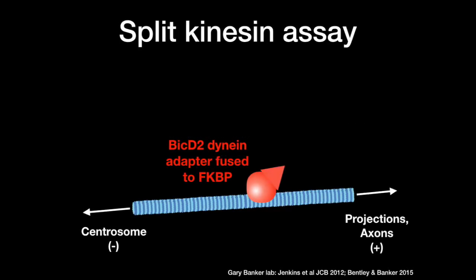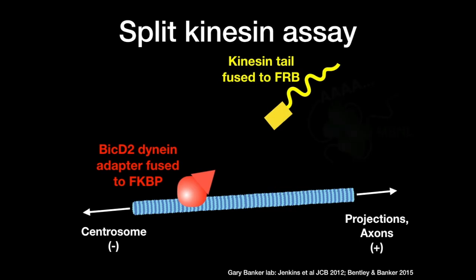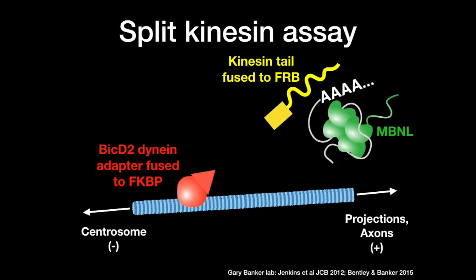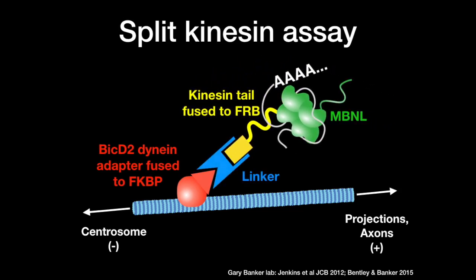And we were very intrigued by the split kinesin assay that Gary Banker's laboratory developed. This is an artificial assay that involves overexpression and creation of hybrid motors. As shown here, the BICD2 dynein adapter is fused to FKBP. The kinesin tails are fused to FRB. And these can be linked or joined by adding a small molecule into the media, allowing targeting to the minus ends of the microtubules and the accumulation of potential cargoes at the centrosome.